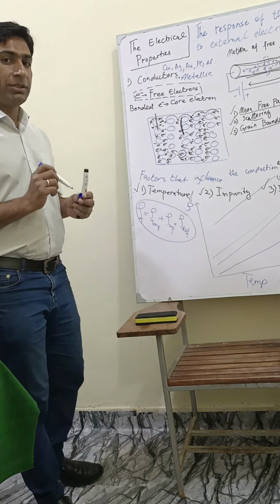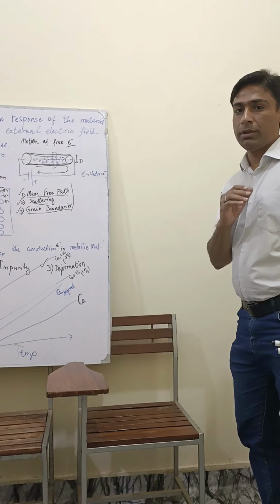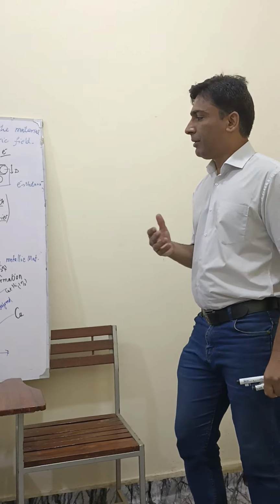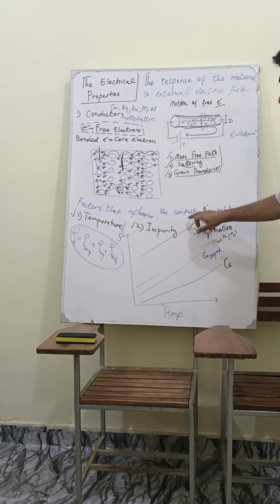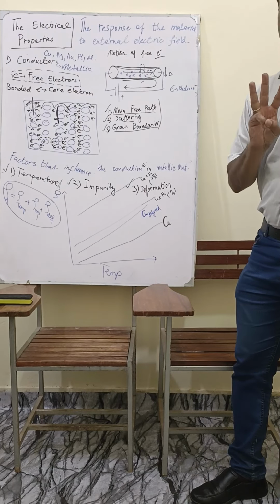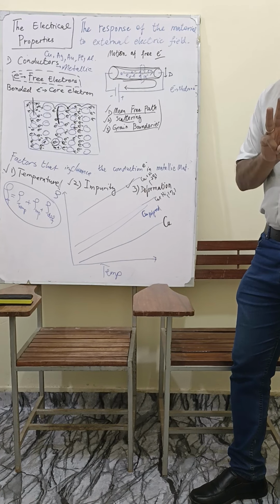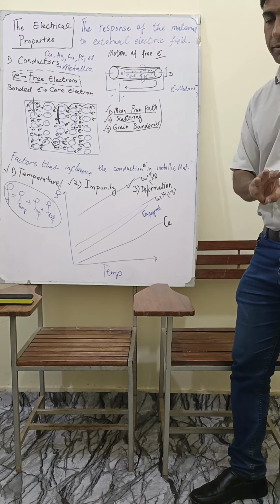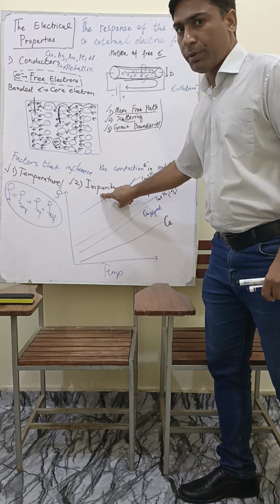And in the examination, you should be very careful. If I ask a question, let me repeat, that write the factors that influence the conductivity in the metallic materials, you can write there are three factors that can influence the conductivity in the metallic materials. Number one, temperature. Number two, impurity.